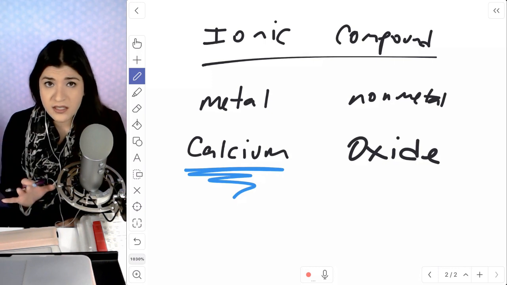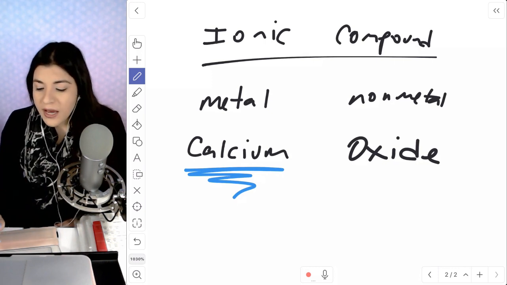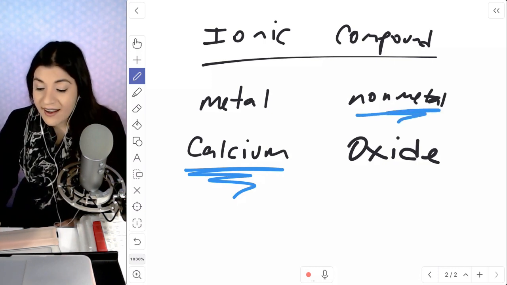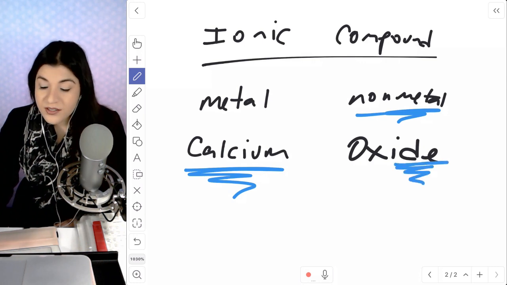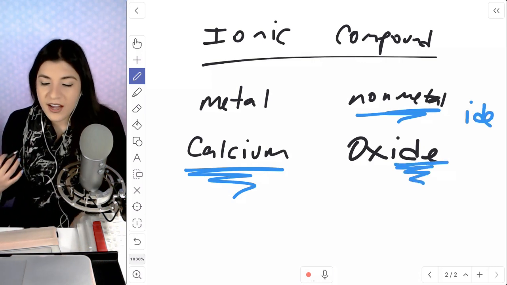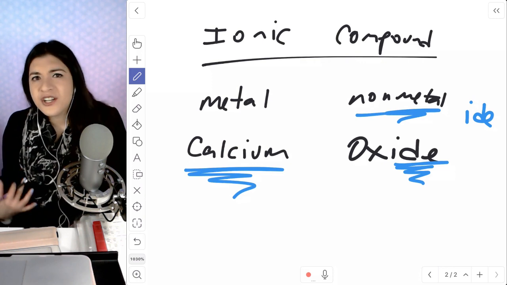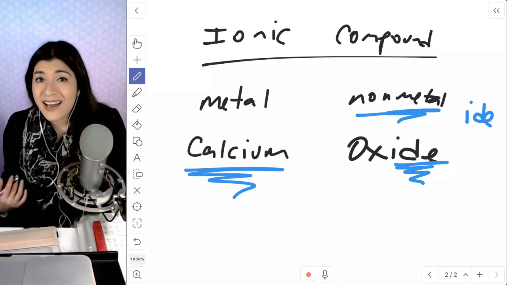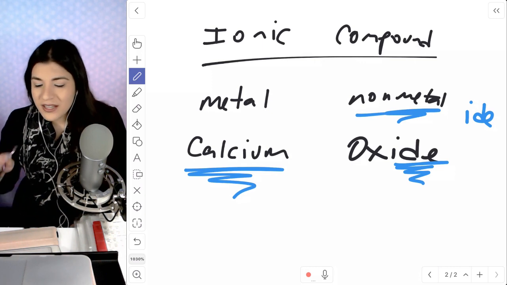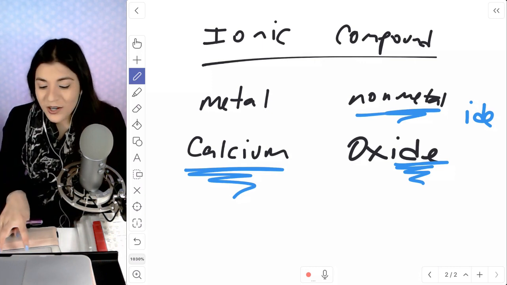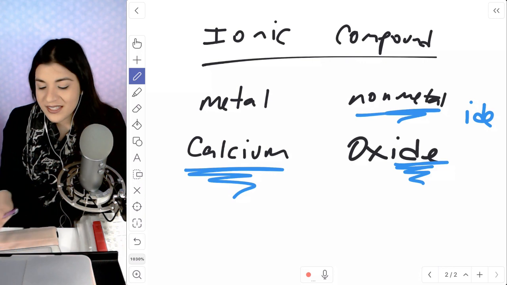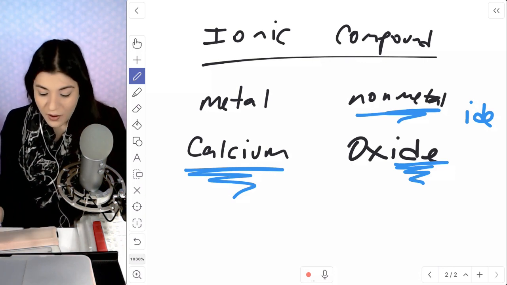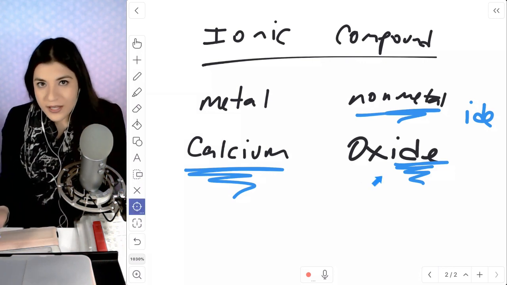That's going to be consistent, okay? However, the nonmetal will always end in "ide." All right, so that is always the case when you're naming ionic compounds, or really just naming in general. Even with covalent compounds, your nonmetal will always end in "ide." And how I want you to think of it, it's the second one, okay? So here we have the first one, which is calcium, and then the second one, which would be oxide, would be the one that ends in "ide."